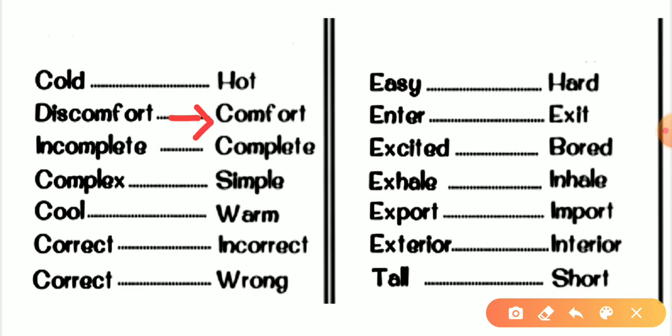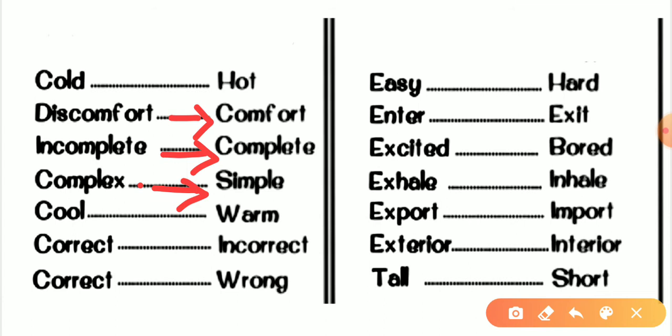After that, we'll go for the next one, incomplete. So the antonym would be complete. Next, complex, which is not easy, which is hard to do. That's called complex. But there are some works which we can do easily. That's called simple. So the antonym of complex would be simple.